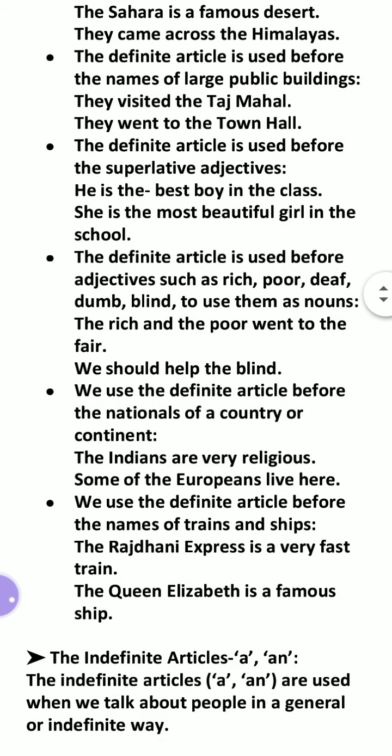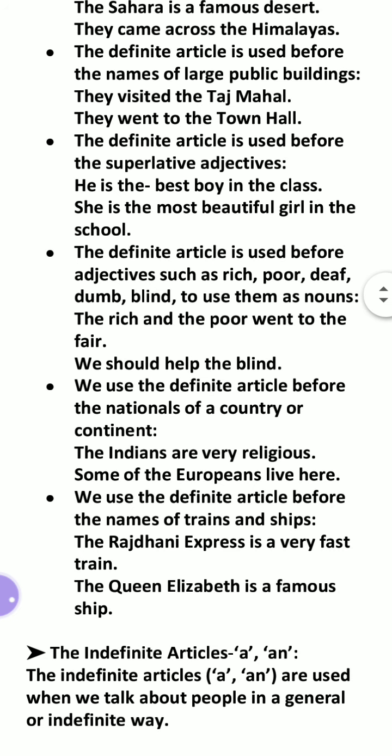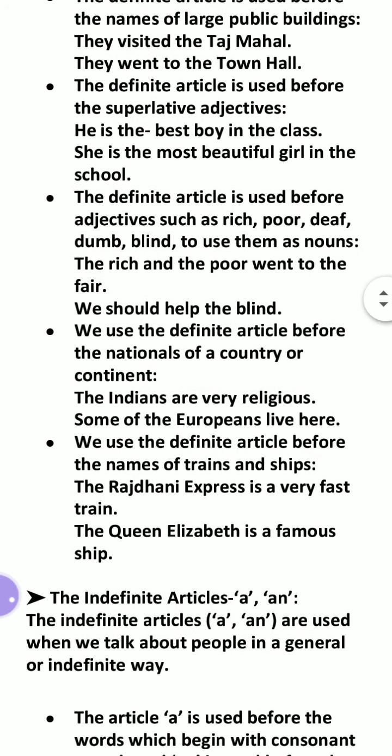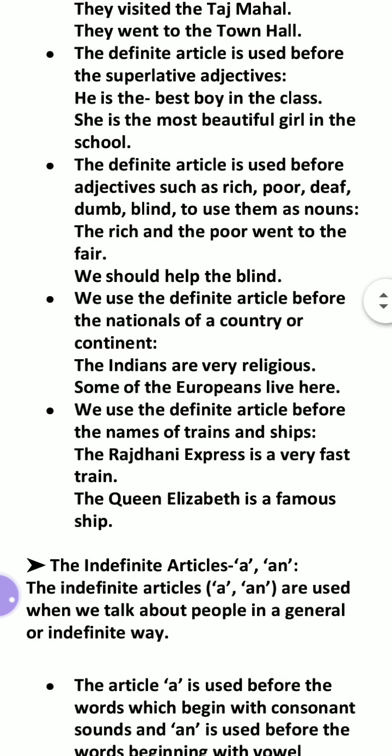The definite article is used before the names of large public buildings, like visited the Taj Mahal, the Red Fort, the Qutub Minar, the Buckingham Palace, the White House, like this. The definite article is used before the superlatives, the best, the worst. Okay, he is the best, he is the most. In superlative degree, before that we use the.